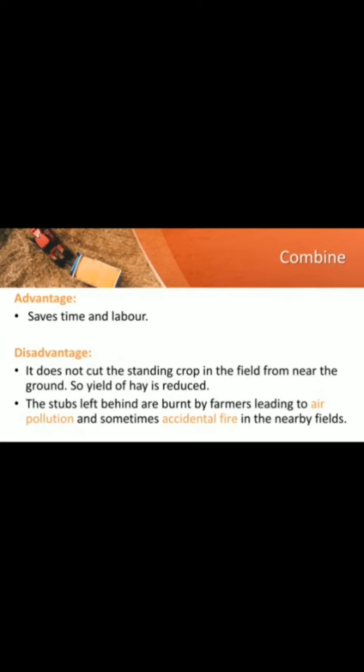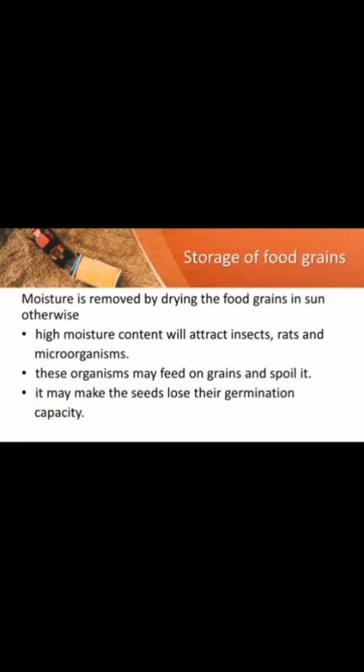It may be an accidental fire and it may cause air pollution. If they burn that hay, whatever remains, it may cause air pollution. If air is polluted, it is harmful for human beings, and it is harmful for all the animals and birds also. Yes, so it may cause harm for other fields also.